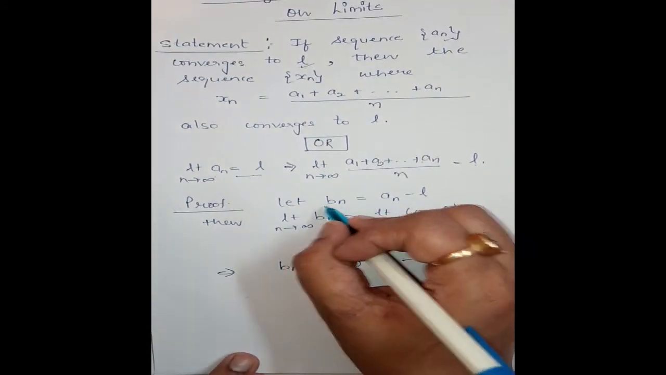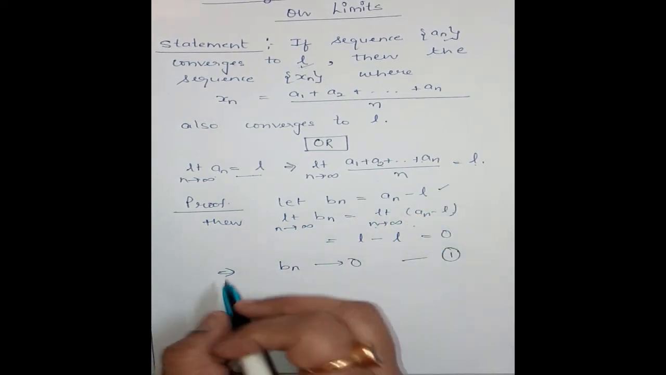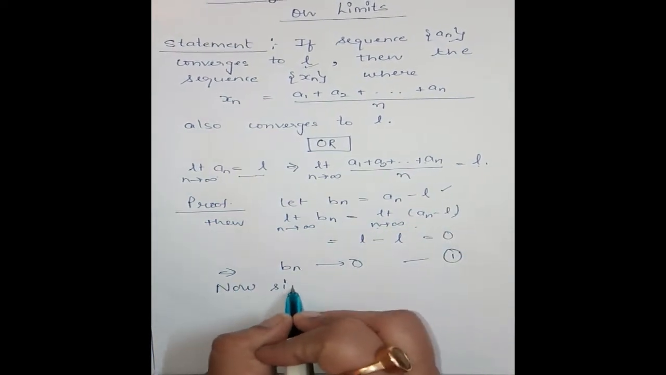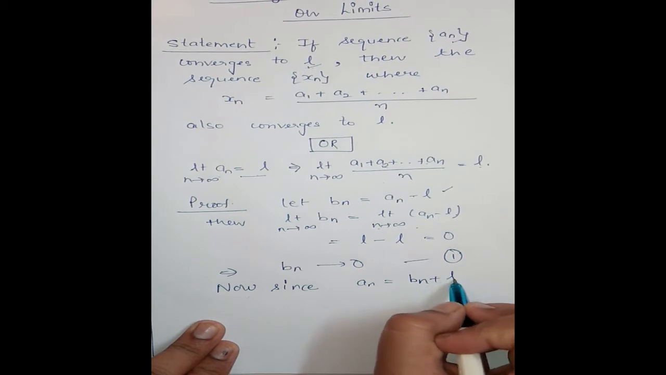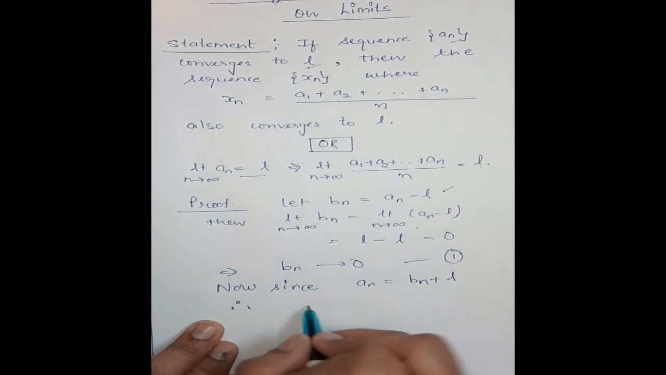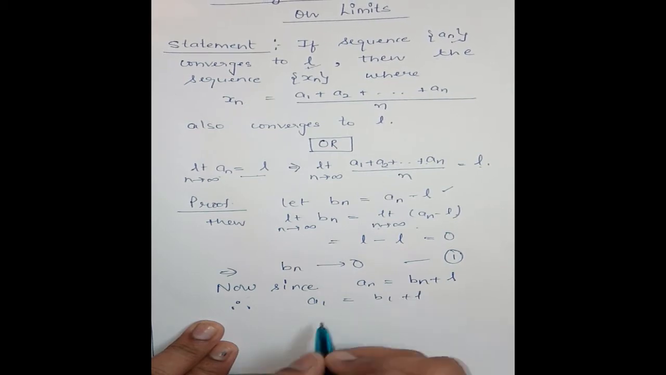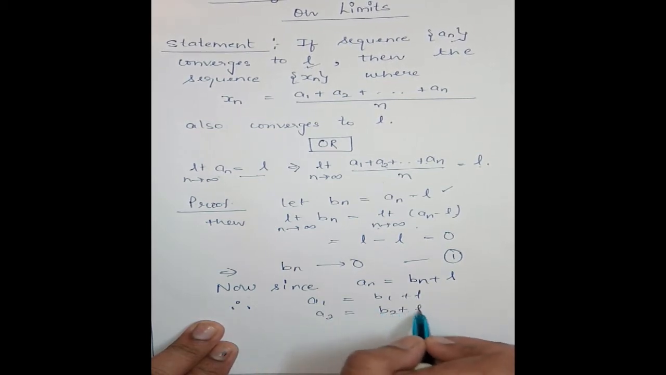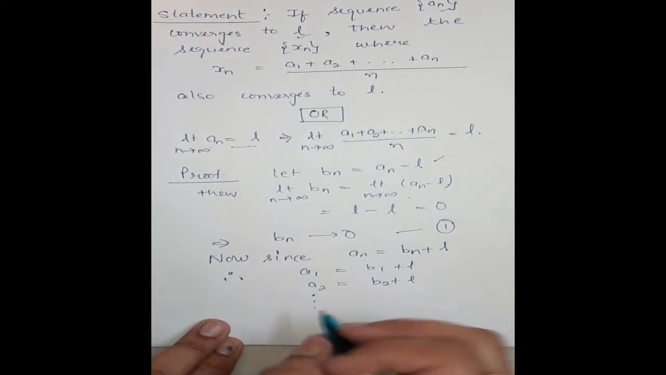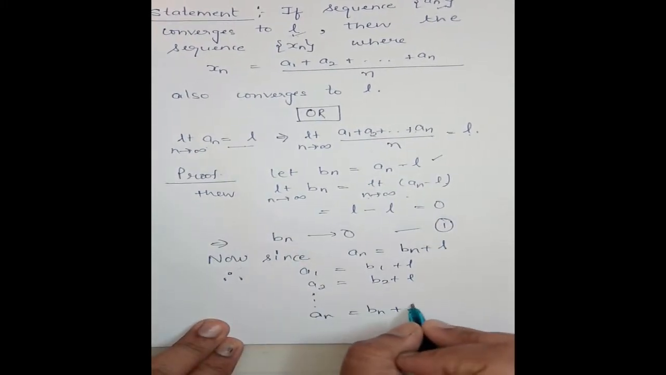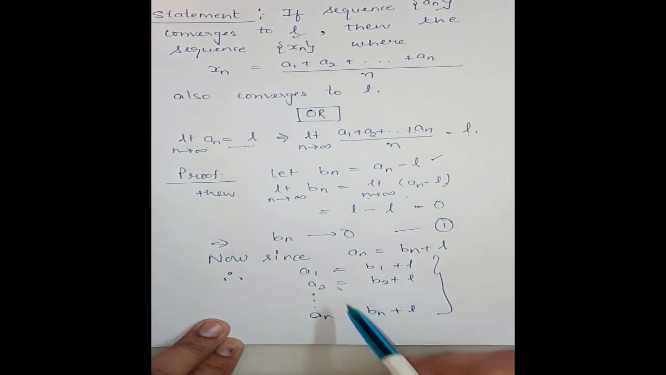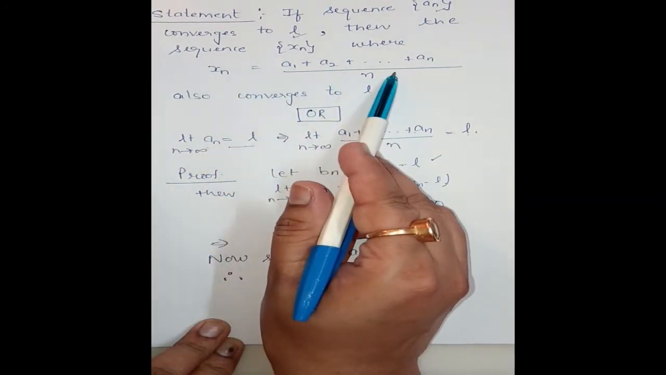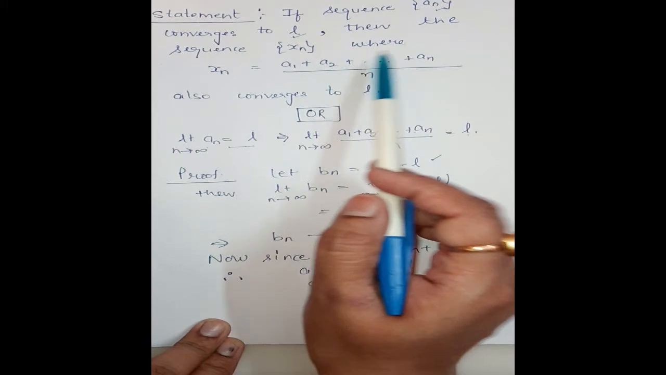Now from here, b_n is equal to a_n minus L, so a_n is equal to b_n plus L. Therefore, a1 is b1 plus L, a2 is b2 plus L, and so on. We have a_n is b_n plus L. Now we will substitute the values of a1, a2, up to a_n in x_n. Then we will have,